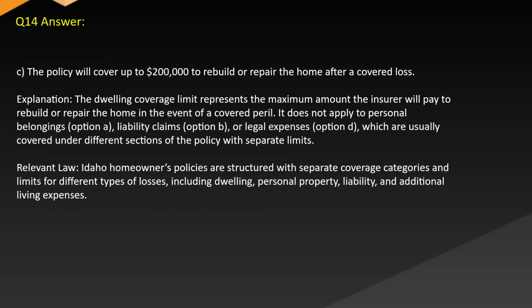Answer: C. The policy will cover up to $200,000 to rebuild or repair the home after a covered loss. Explanation: the dwelling coverage limit represents the maximum amount the insurer will pay to rebuild or repair the home in the event of a covered peril. It does not apply to personal belongings, option A, liability claims, option B, or legal expenses, option D, which are usually covered under different sections of the policy with separate limits. Relevant law: Idaho homeowners policies are structured with separate coverage categories and limits for different types of losses, including dwelling, personal property, liability, and additional living expenses.